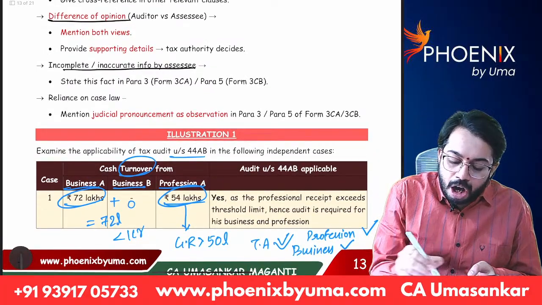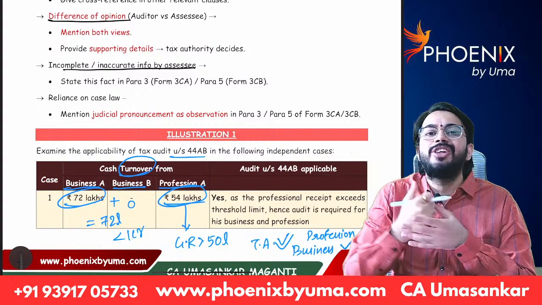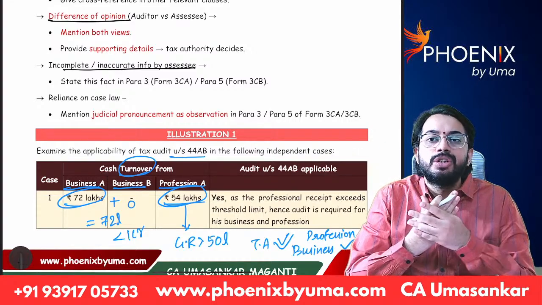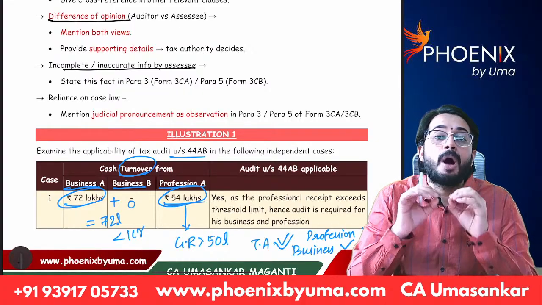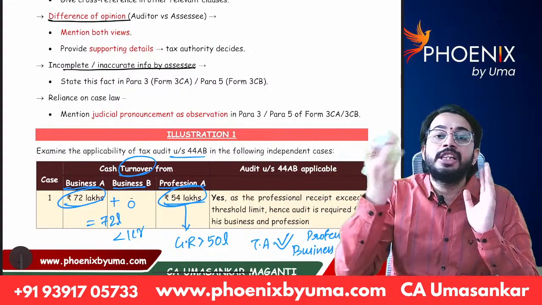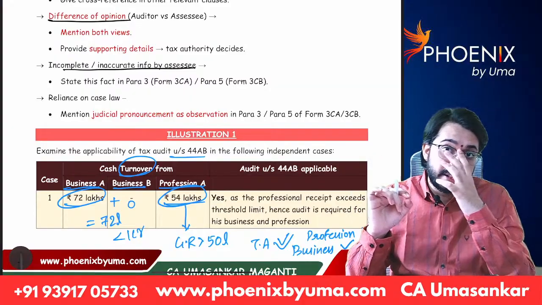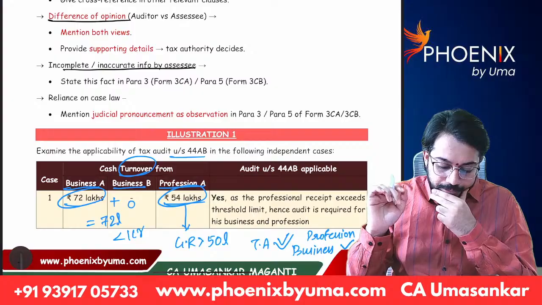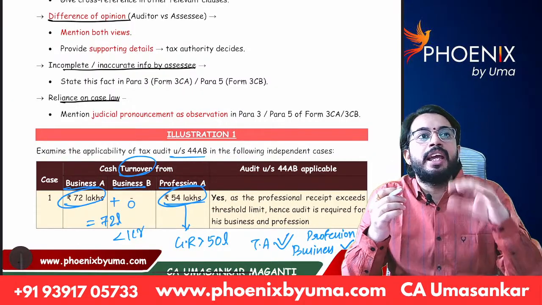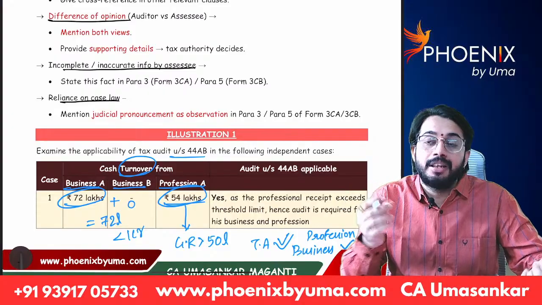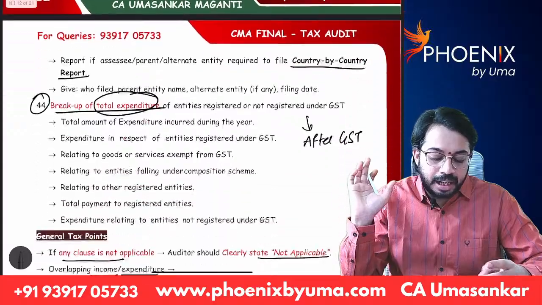Next, incomplete or inaccurate information by the SSC. I wanted to do the tax audit, but the SSC is not giving information. What to do? If the SSC is not giving information, that is to be properly disclosed in the tax audit report: the SSC is not giving information, so I could not give a proper tax audit report. That is to be clearly mentioned. Next, reliance on case law. While doing the tax audit, if you are relying on any court judgment, that judgment is also required to be given in the tax audit report. These are general tax points.